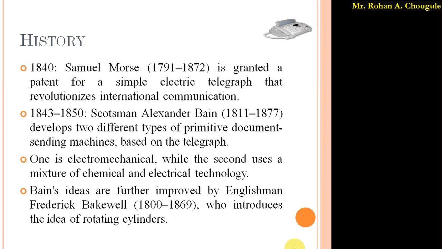So using these technologies, Bain invented two different document sending machines.